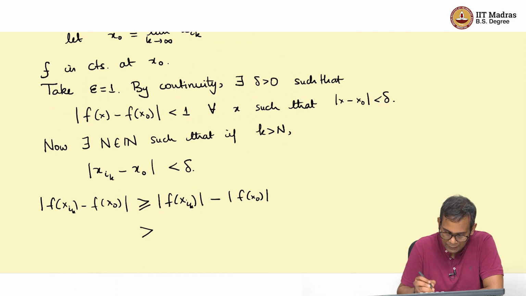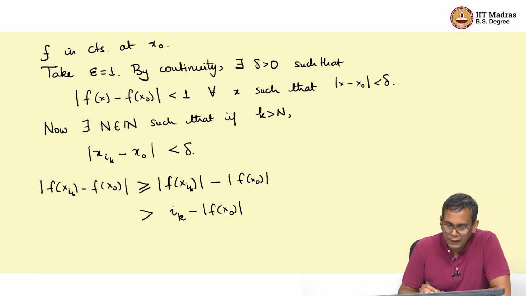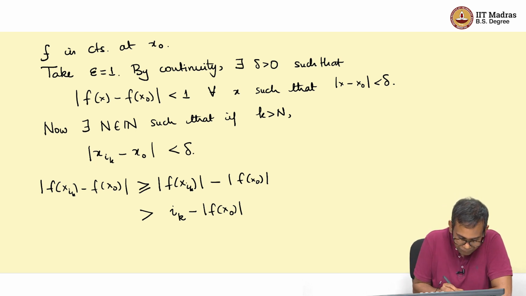So, |f(x_{i_k})| is greater than i_k, and minus |f(x0)|. Since this holds for every k greater than N, I can also choose i_k